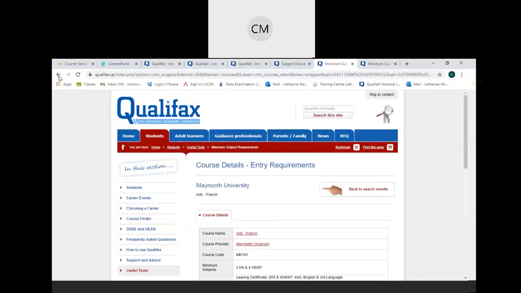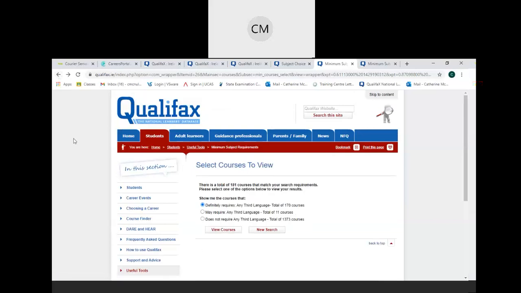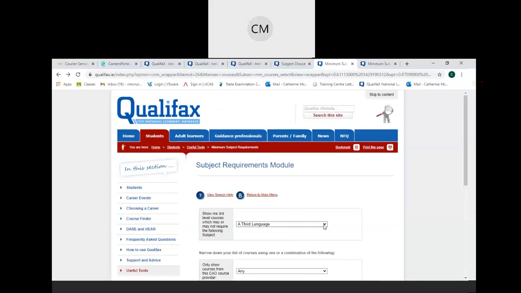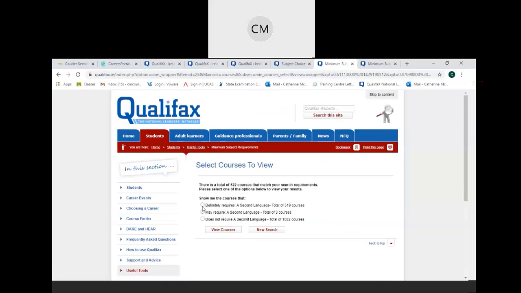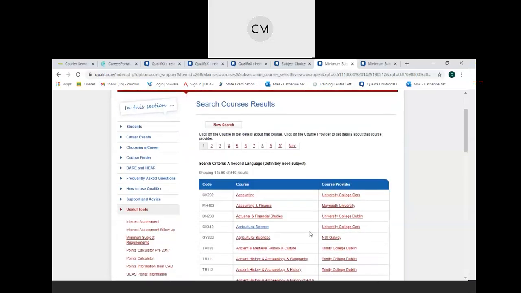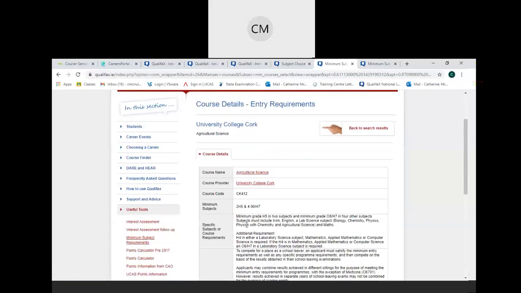So just to go back over that again, if I go back, so a second language, search definitely requires a second language. View courses, ag science, for example.